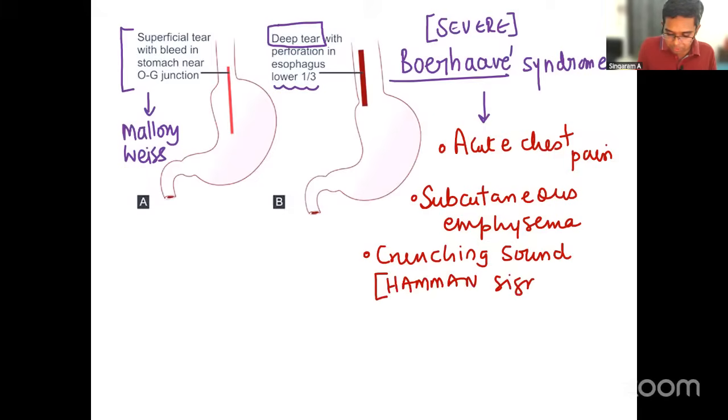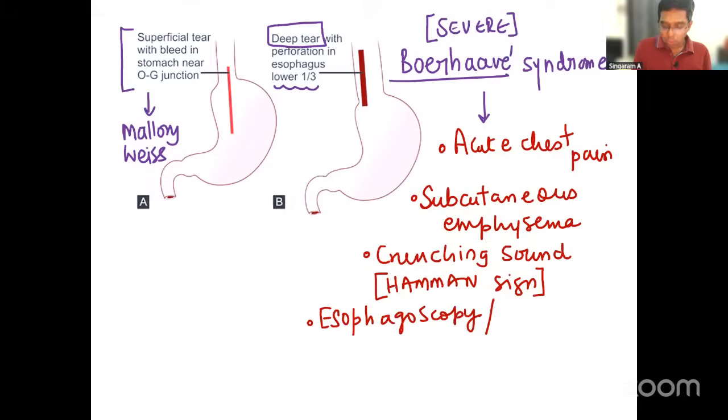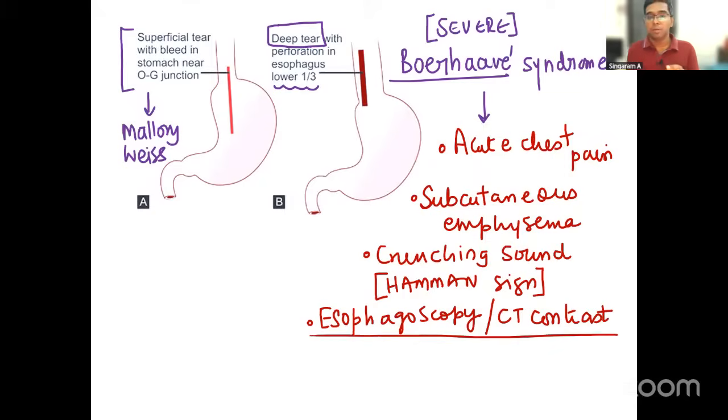This particular condition definitely requires esophagoscopy or CT contrast. This is something important. Why? Because in Mallory-Weiss tear, I told you only an upper GI scope is enough. But here, sometimes CT contrast is also required, and this is a condition which requires urgent surgery.